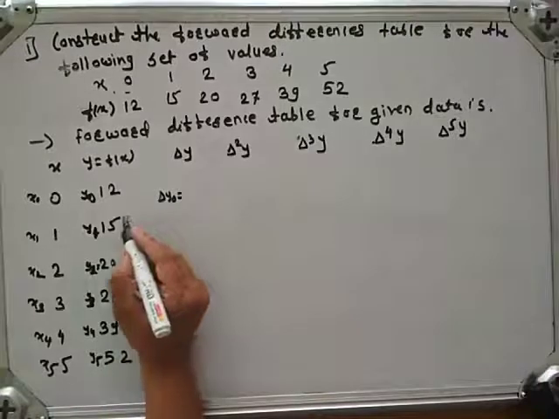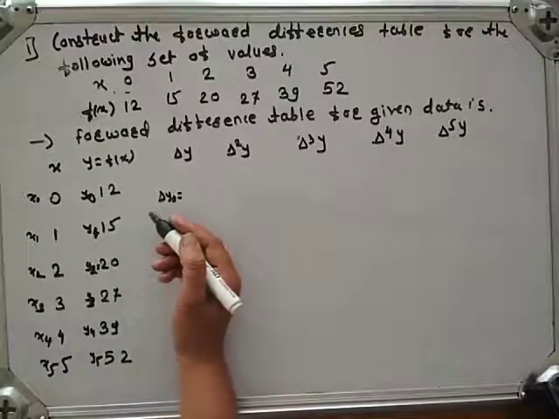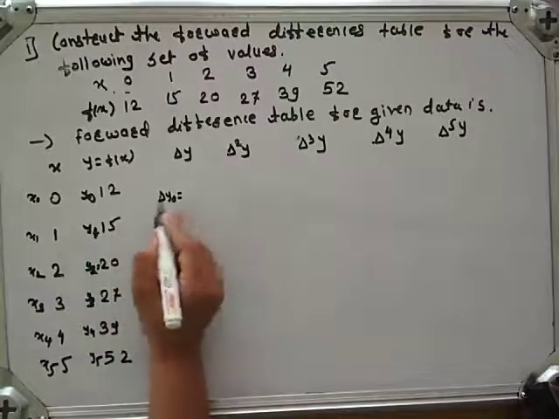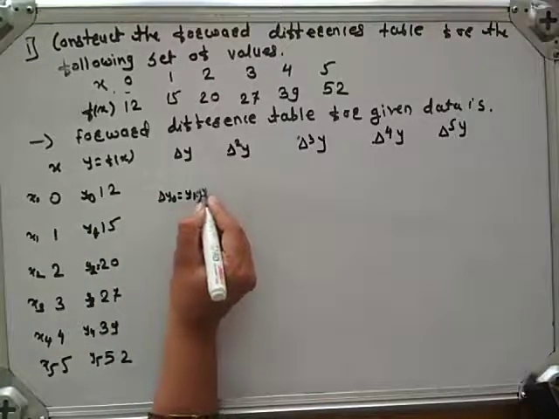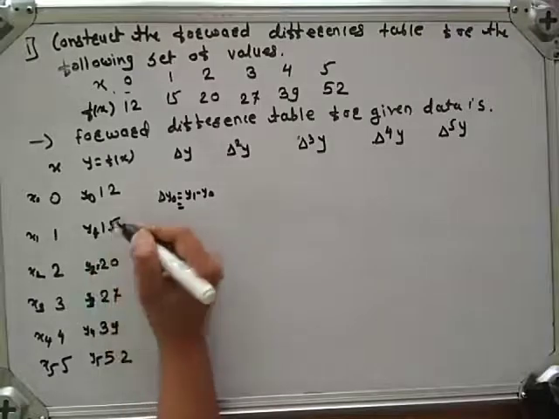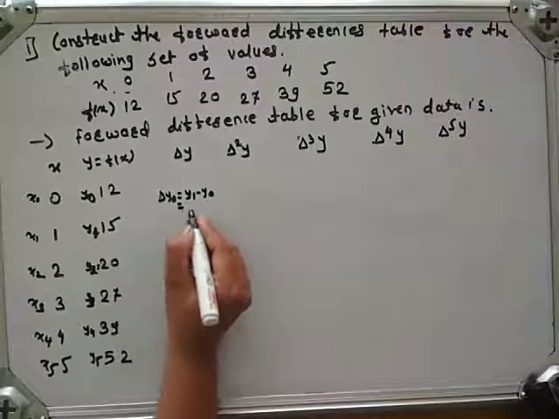Now we have to calculate the first order forward difference. Delta y0 is equal to y1 minus y0, which is very simple: 15 minus 12 is 3.